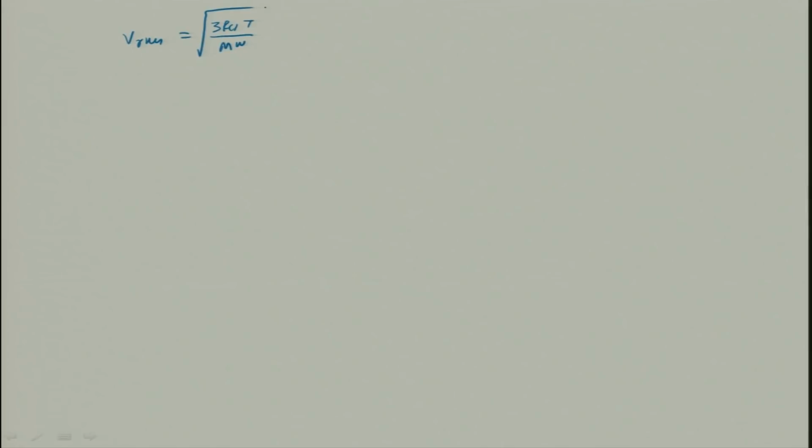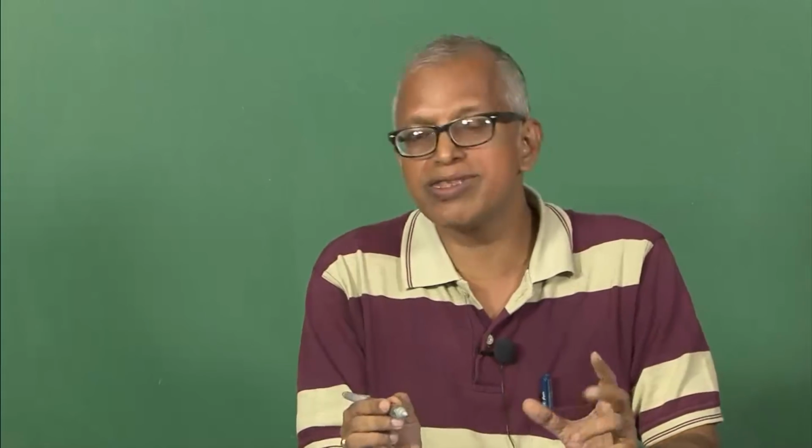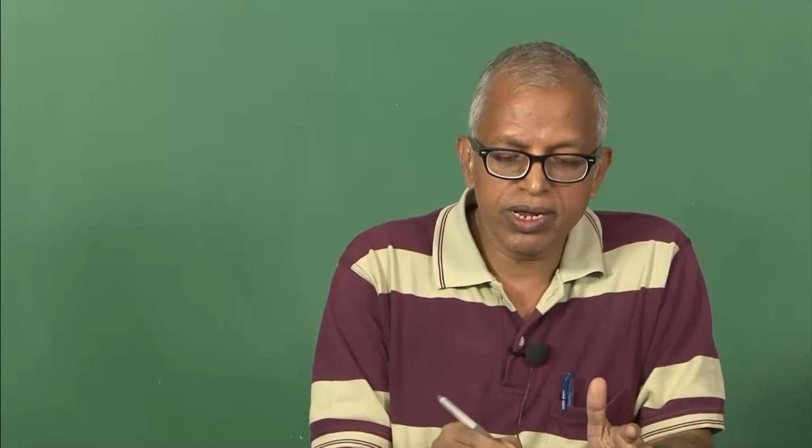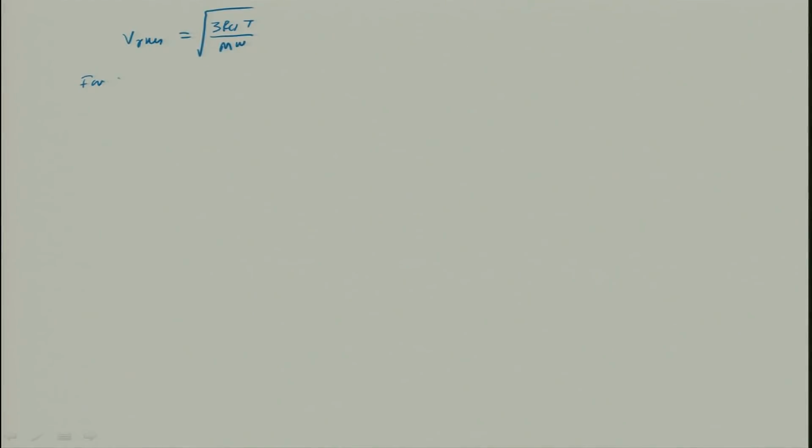Now we will take an example just to get a feel for the order of velocity, which I had asked about in the last lecture. Let us consider a simple molecule, nitrogen gas, at 300 Kelvin.